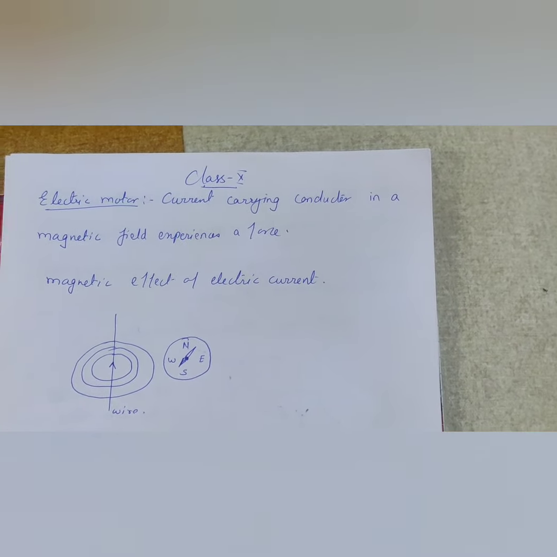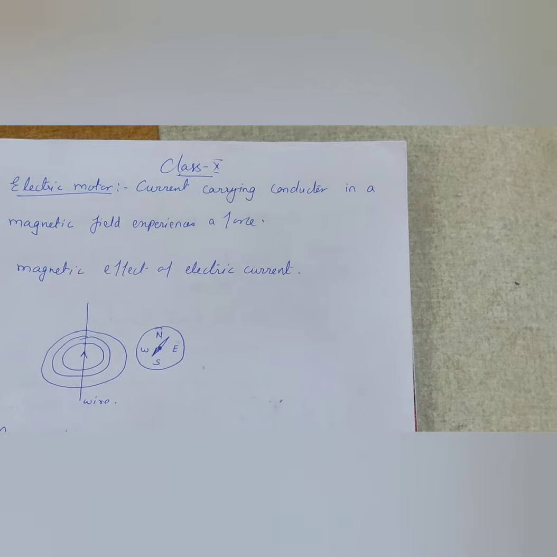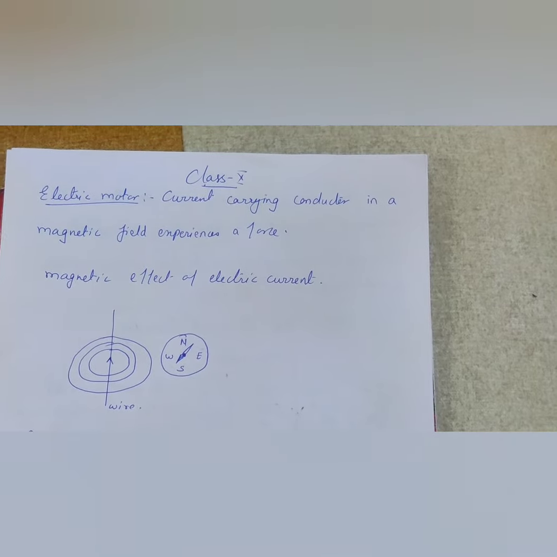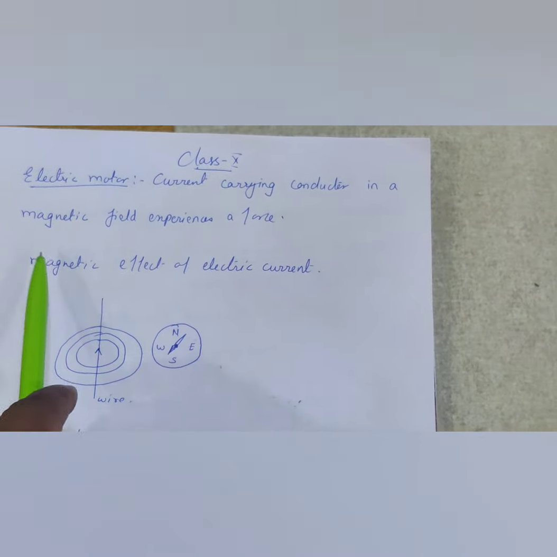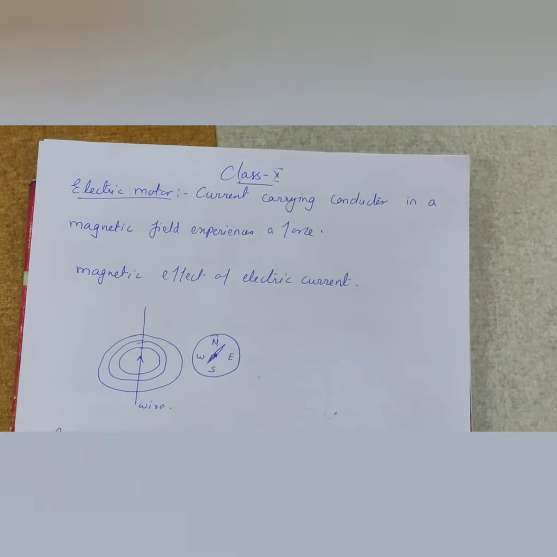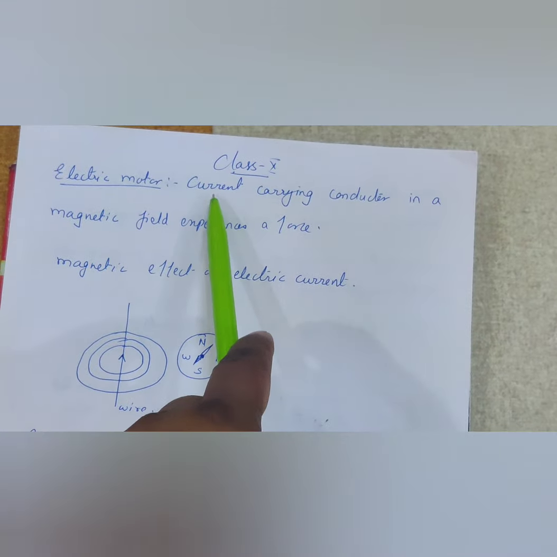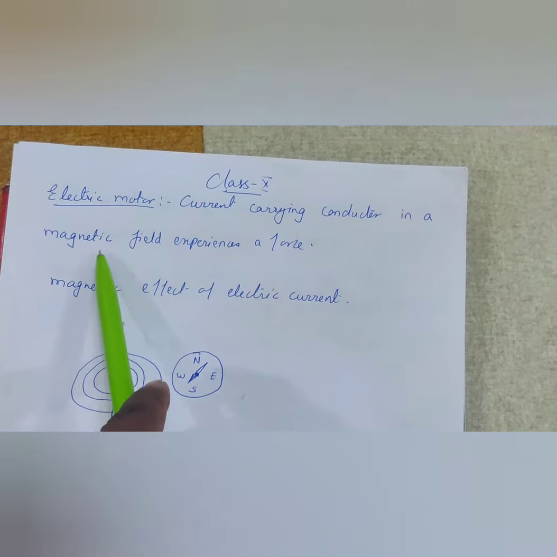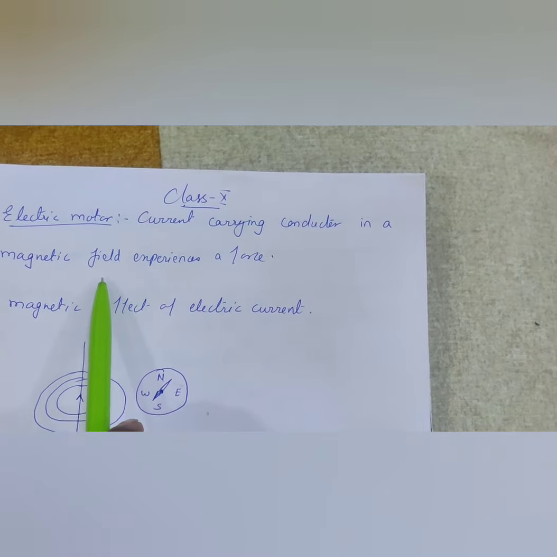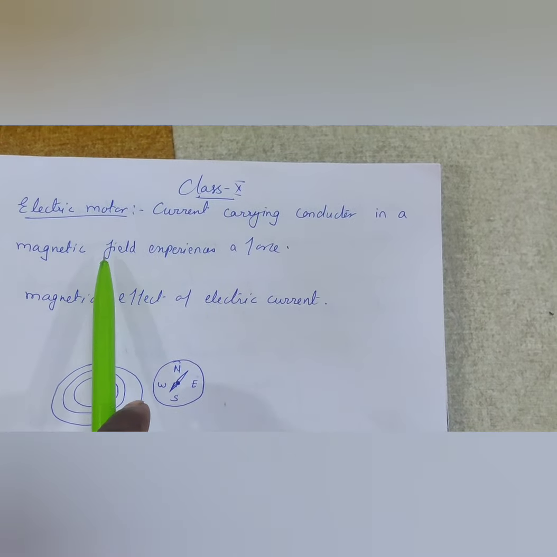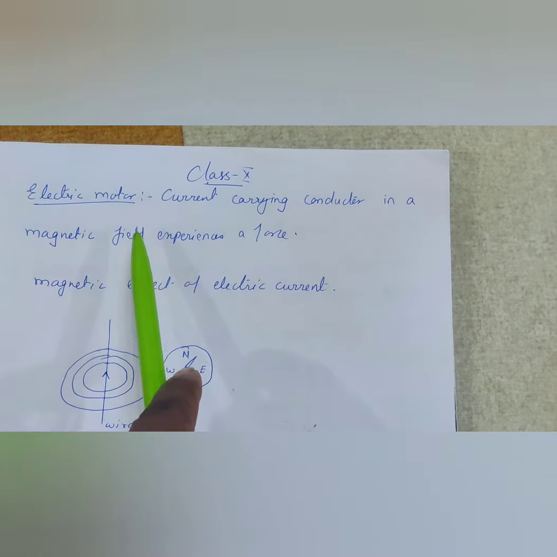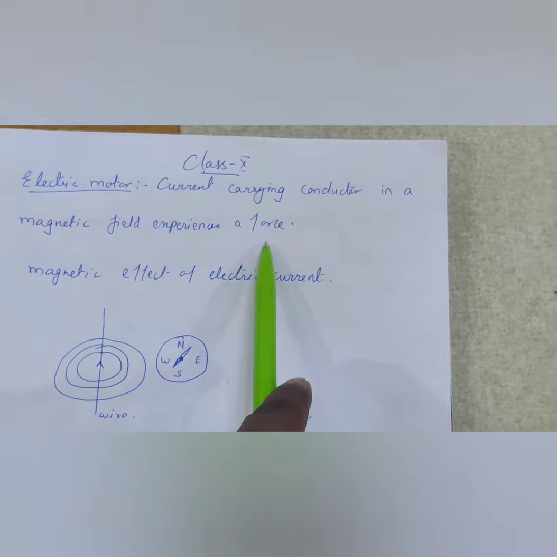Today, our next topic is electric motor. Before that, what do you mean by electric motor? A current carrying conductor in a magnetic field experiences a force. So, a conductor is there in which current is flowing, and it creates a magnetic field. As we know, when a current is flowing through a wire, then it has a magnetic field. Now it tells us that it experiences a force.